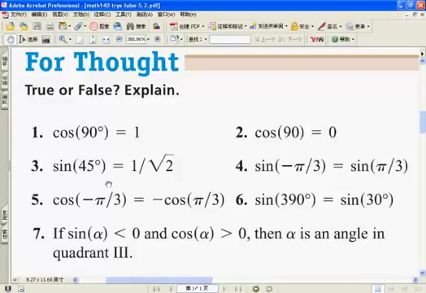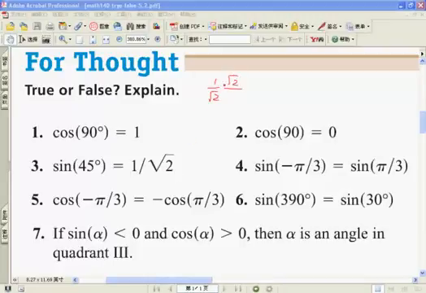Number 3, sine of 45 degrees is equal to 1 over root 2. True or false? Are you sure? Let's try to rationalize this number, 1 over root 2.